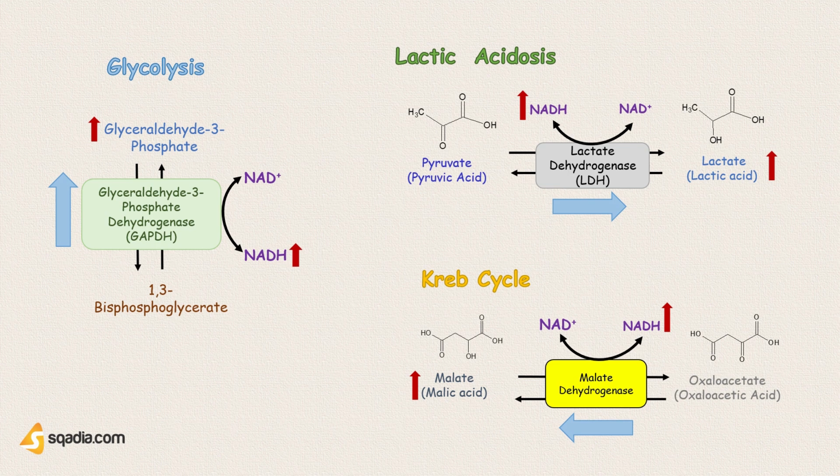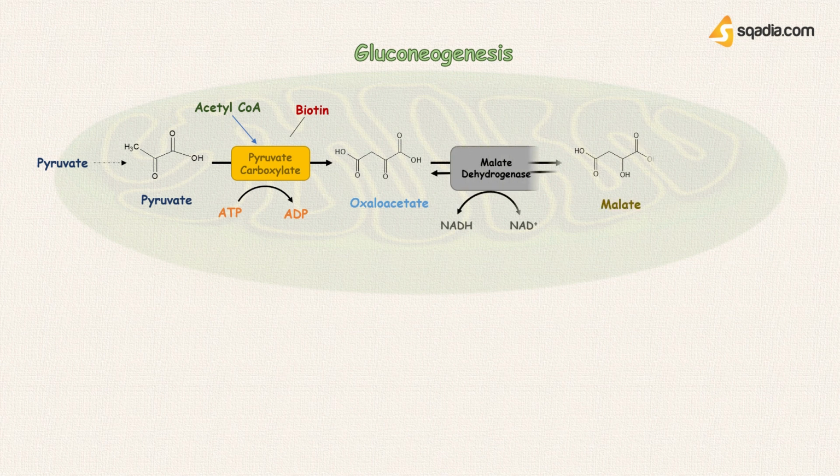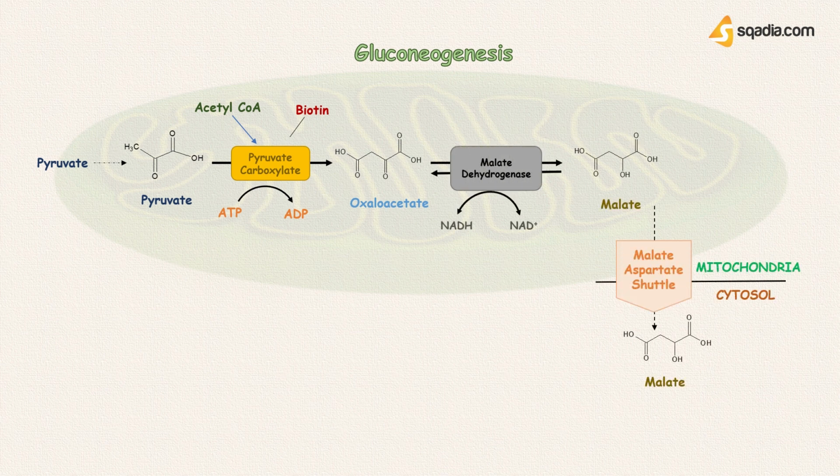Now, the effects on gluconeogenesis are a bit more complex, and they require more explanation. I will try to explain gluconeogenesis in a simpler way. In order to utilize pyruvate for gluconeogenesis, pyruvate has to be processed through several steps, and it does that by getting processed to oxaloacetate and then malate in mitochondria.